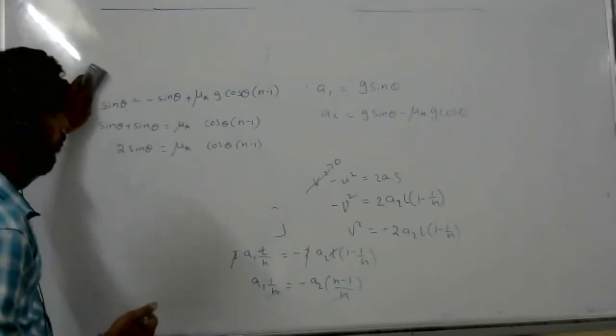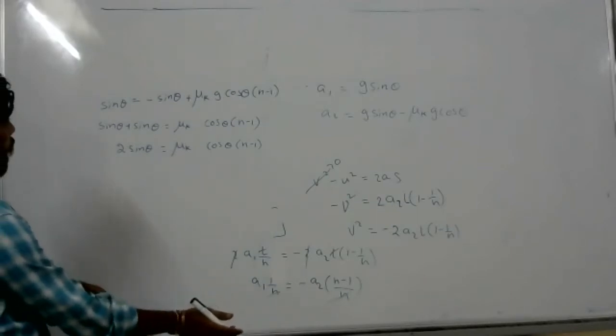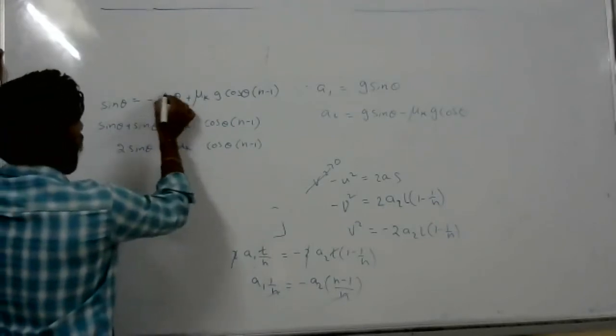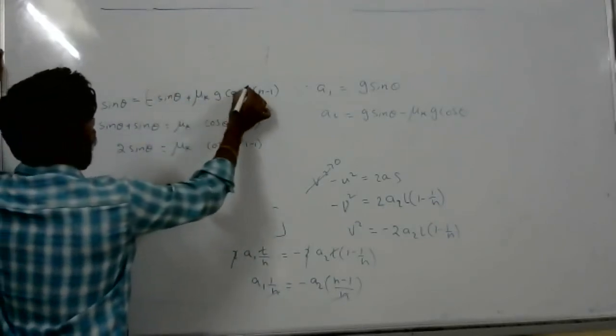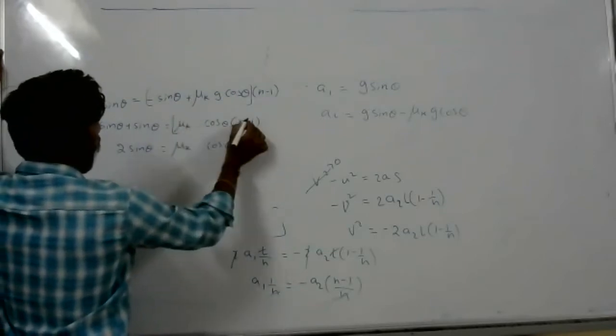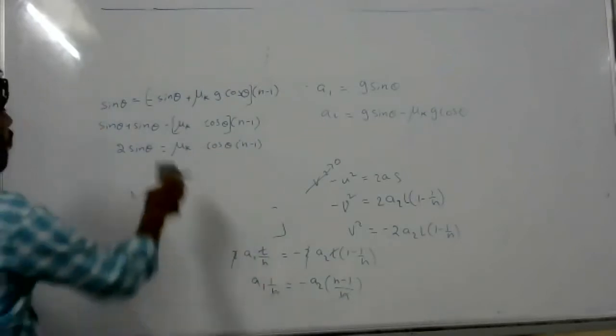Sir, sin theta also will get multiplied with n minus 1, sir. Okay, it is total. Sir, then the next step is wrong, no, sir. Keep it like that.